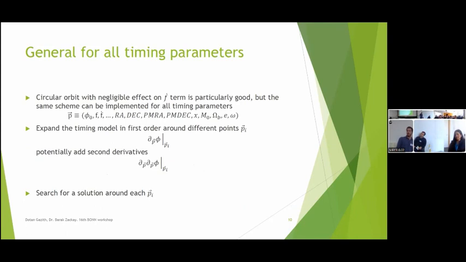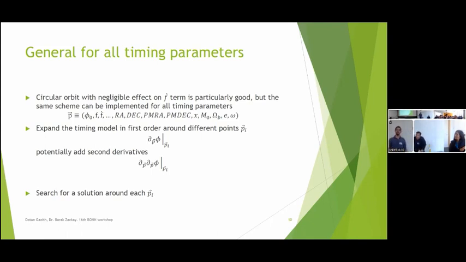This thing is somewhat particularly good because of this sine and cosine degeneracy, but we can repeat the same process for all of the timing models when we span it with linear spaces. So we can take the f and its derivatives, the position, the proper motion, all of the 5 orbital parameters, choose points in parameter space.